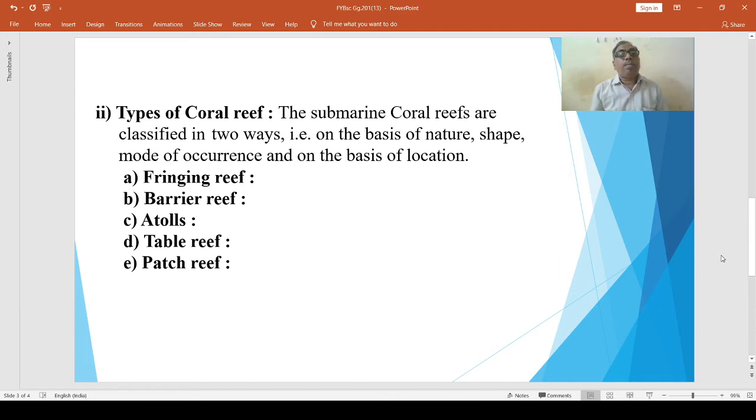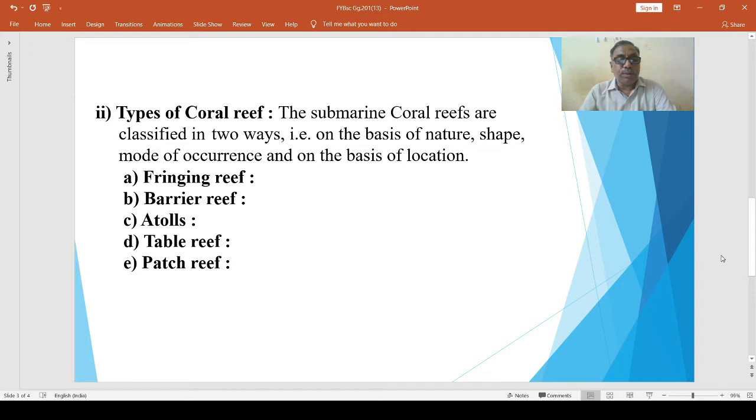Then types of coral reefs. The submarine coral reefs are classified in two ways: on the basis of nature, shape and mode of occurrence, and on the basis of location.